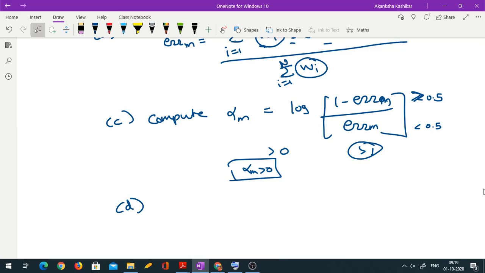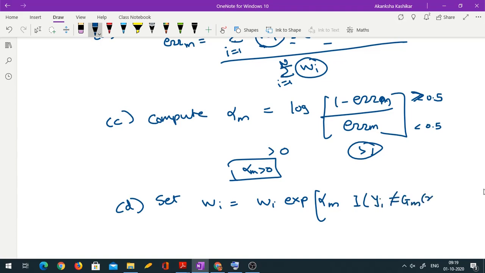So the next step of the algorithm says you have to revise the weights. So set weights to be original weights times e raised to alpha m, indicator of yi not equal to gm(xi). This again happens for every i.